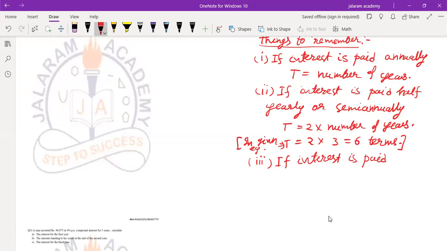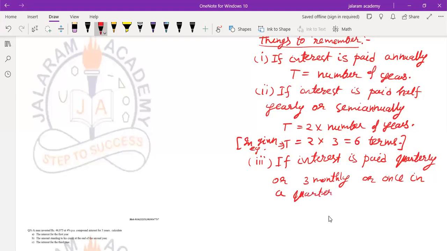If interest is paid quarterly, or sometimes written 3 monthly or once in a quarter, it means the same, 1/4 in a year.